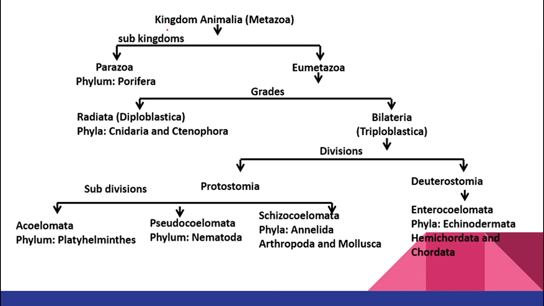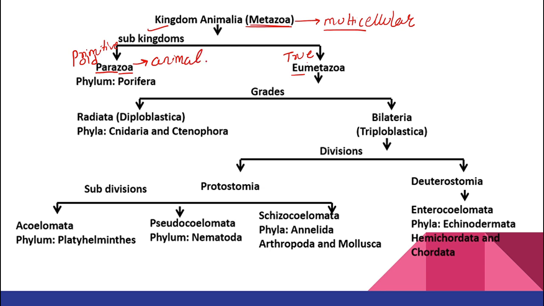Now, this is the classification table given in your textbook, that is kingdom Animalia, which is also called metazoa. What are metazoans? Metazoans are nothing but multicellular organisms. Now, kingdom Animalia is also called metazoa, and metazoa is nothing but multicellular organisms. Metazoa is further divided into two subkingdoms. What are the two subkingdoms? One is parazoa and the second one is eumetazoa. When I talk about parazoa, para means primitive or old. What is eu? Eu means true. What is the meaning of zoa? Zoa means animal.